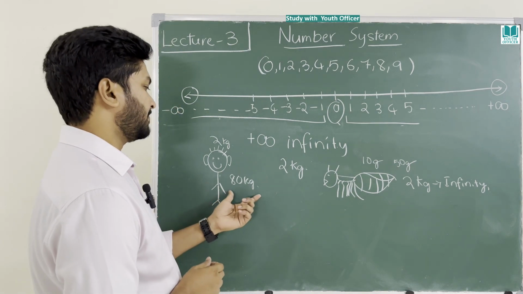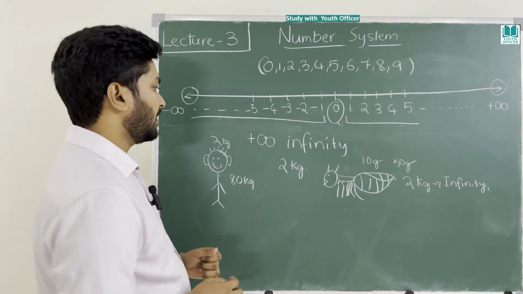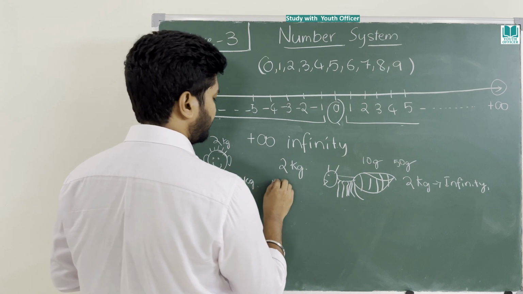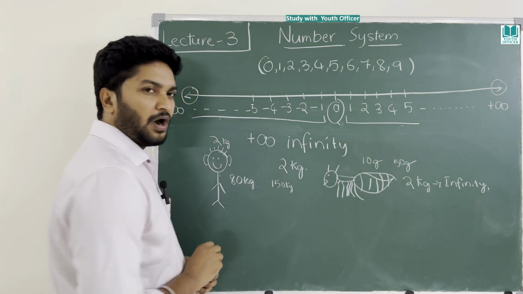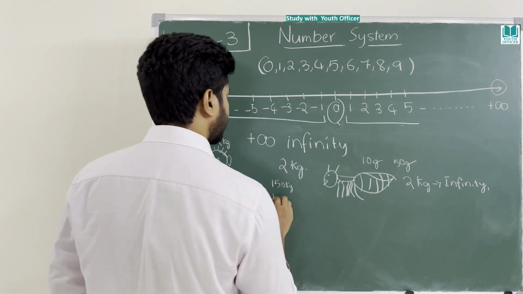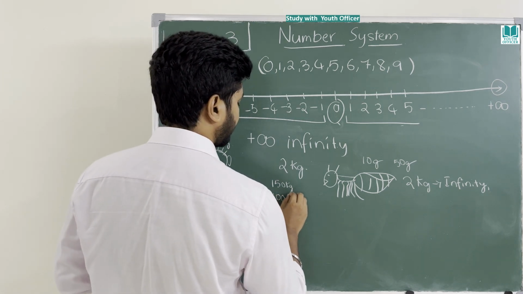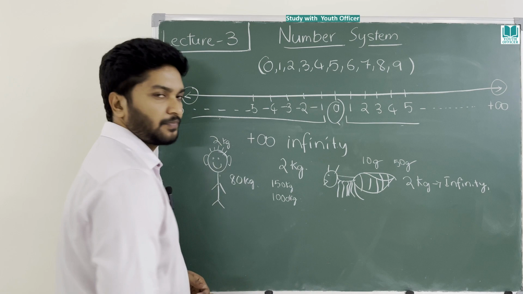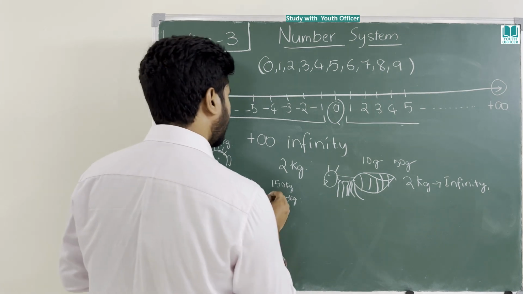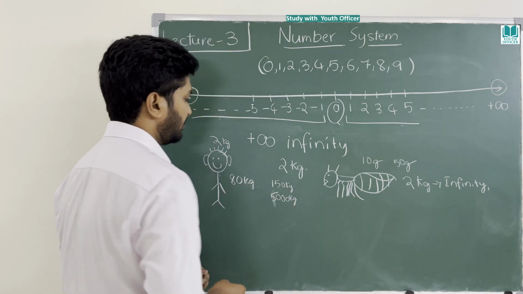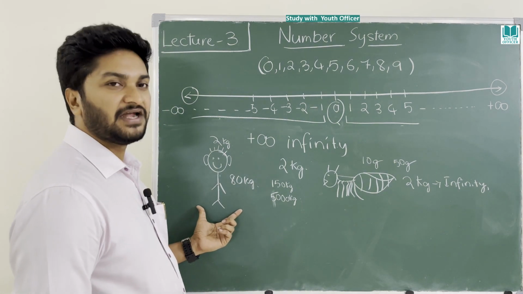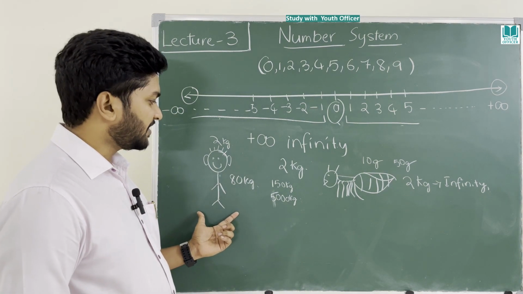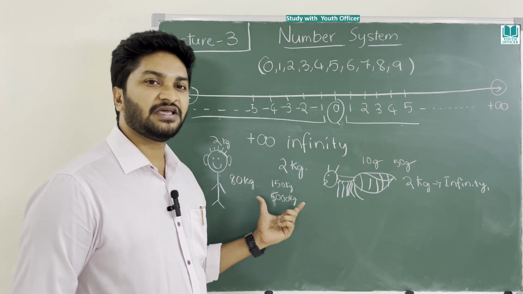How much can a human being carry? Maximum he can carry 150 kg on top of him. What if I put 1000 kg, or 5000 kg, 5 tons, on top of a human being? He will die. That means it is too much for him to carry.